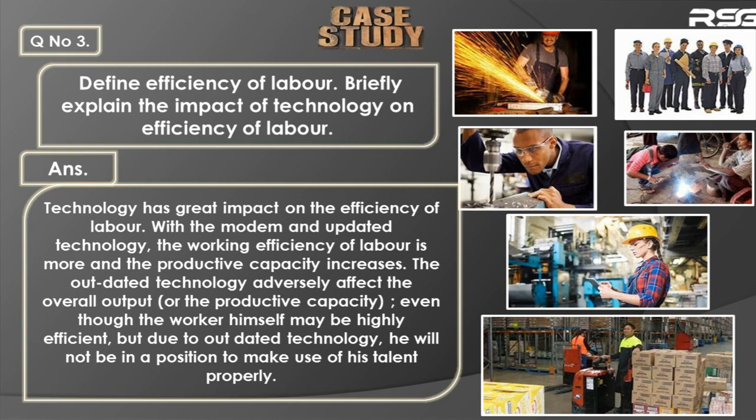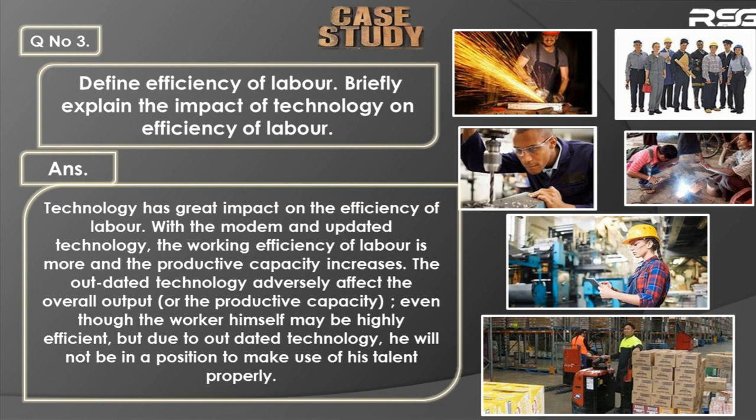Or if you use an obsolete or outdated kind of technology in the production process, what will be the efficiency? All those we are going to discuss here. So let us see the effect of technology on the efficiency of labor.